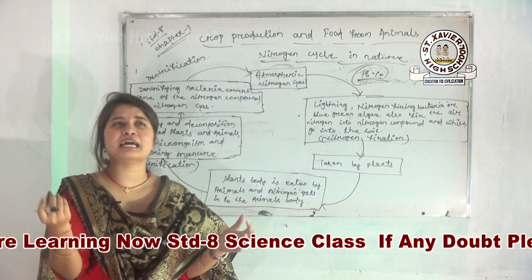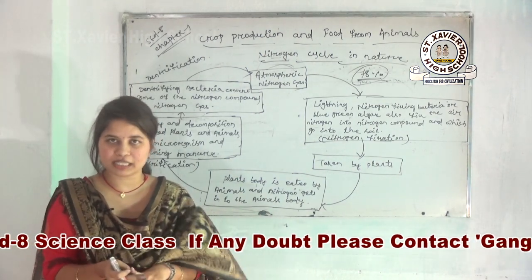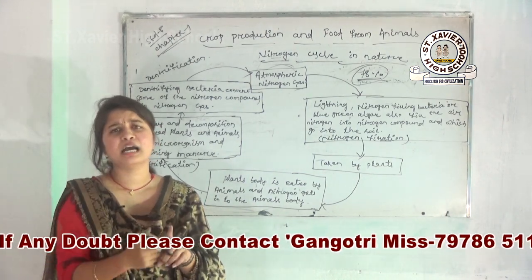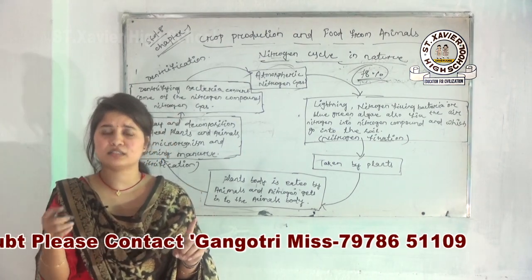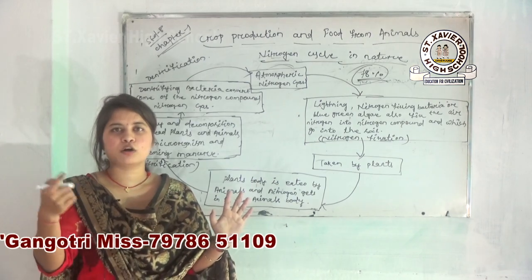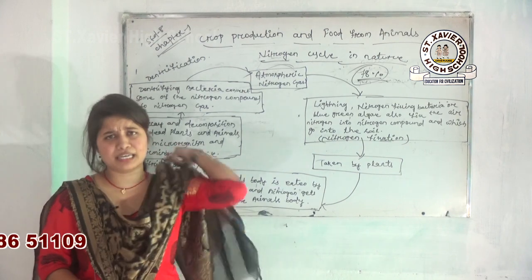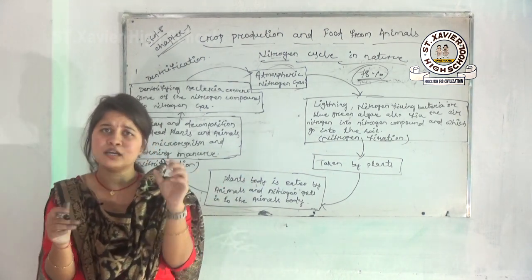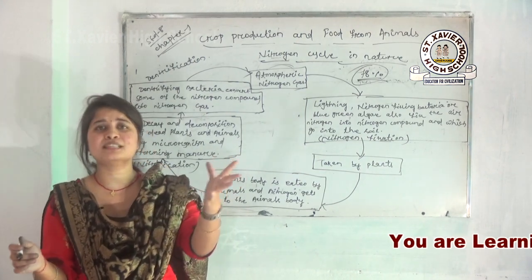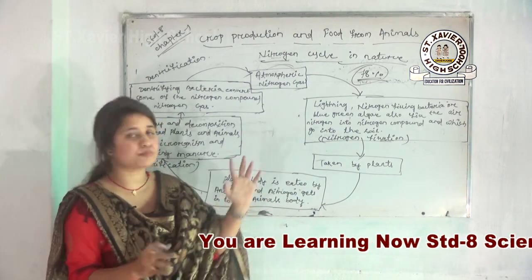And what are they? They are the preparation of the soil, then sowing, adding manure and fertilizer, after that irrigation, then after that what? Harvesting, and then your next one is the storage of the food grains. After that all of you just remember another thing. In this way all of you also read about animal husbandry. Animal husbandry also is a branch of agriculture, and in this branch all of you deal with how you take care of the animals to get a huge amount of food from the animals.